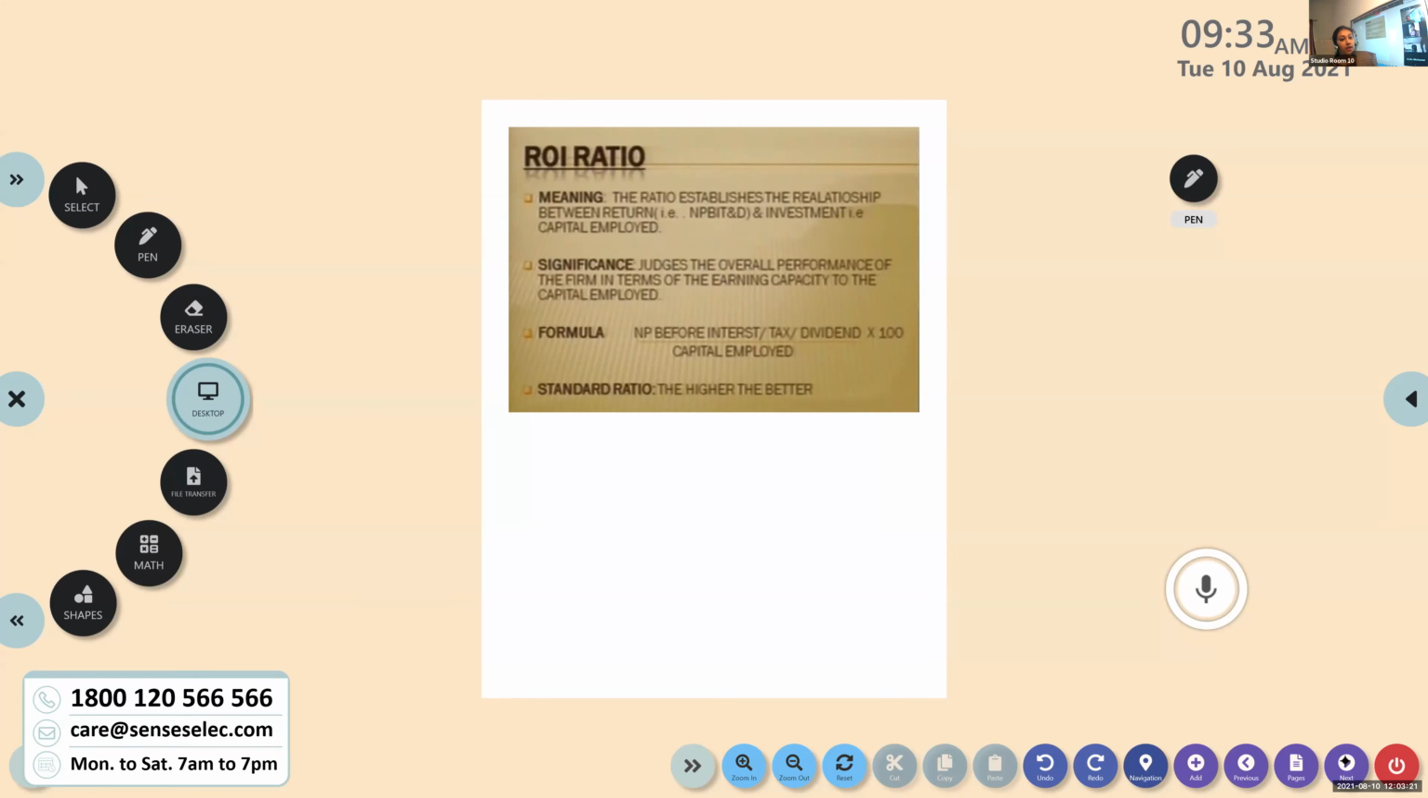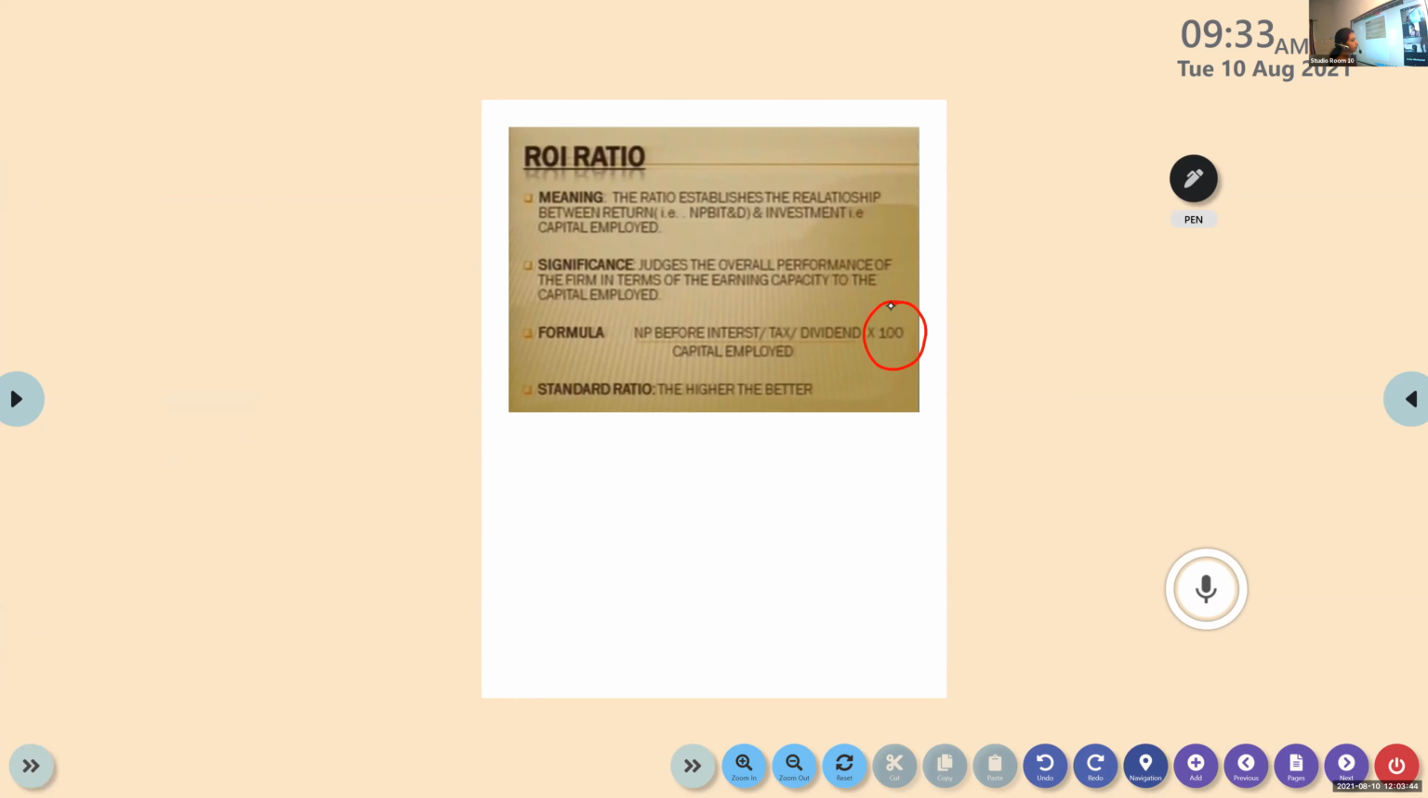So that is about return on investment. And here also we don't have a standard or ideal ratio. Higher is better; that is the way we consider it. The higher the ratio, the better it is for the firm. And you can see it is into 100, that means it is expressed as a percentage. So that is all about the return on investment.